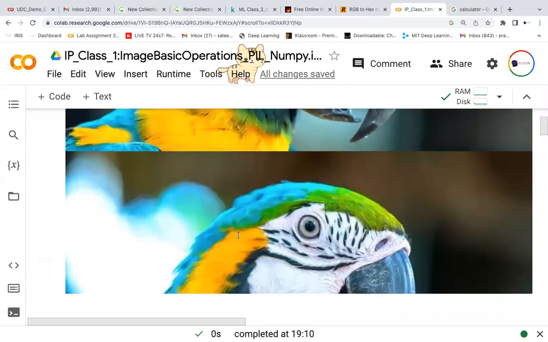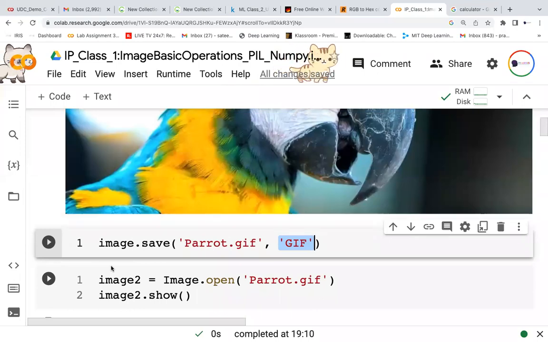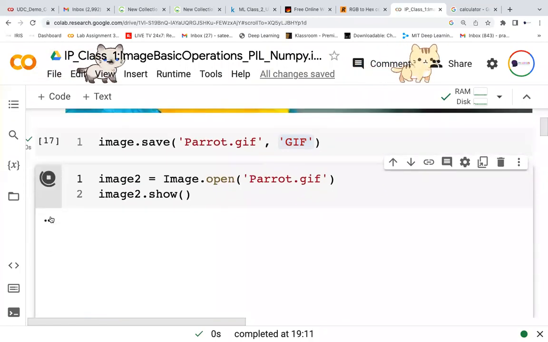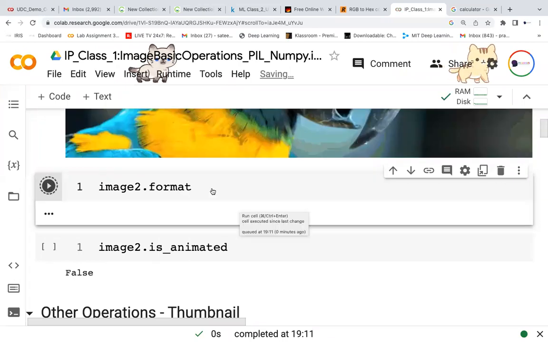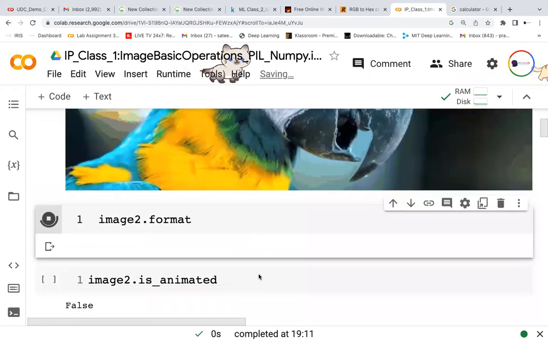Okay. So we did open, we did show, and we saved it as something else. I'll try to save into a zip file, then I will try to open the zip file. All this is the basic operations. Then we want to check the file format, whether what I have read is a zip file or not. I wanted to check.